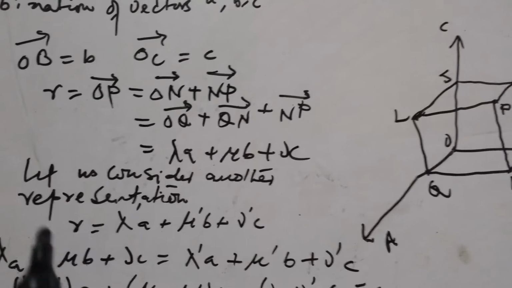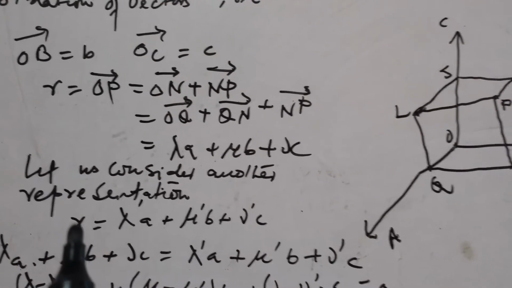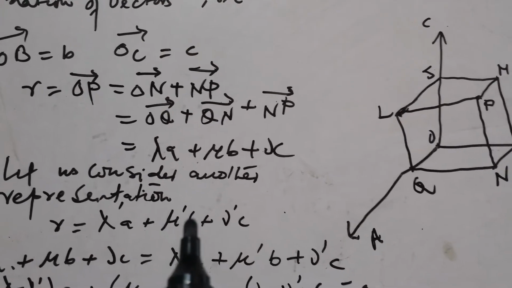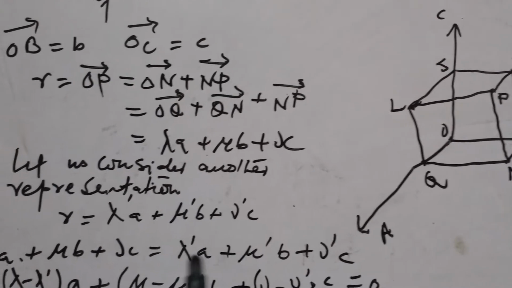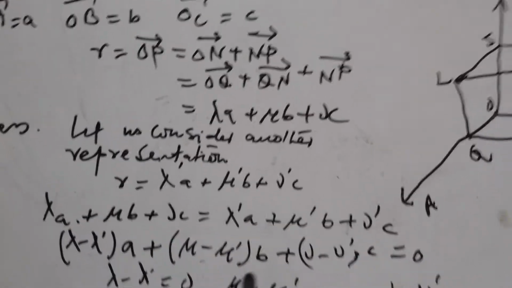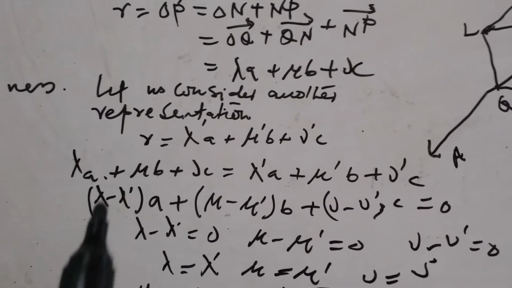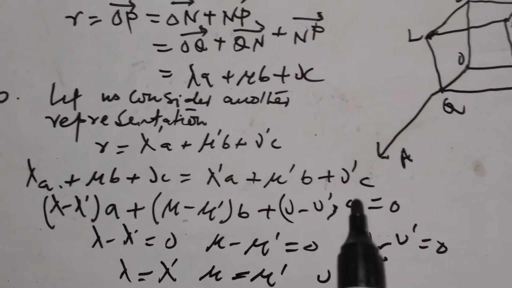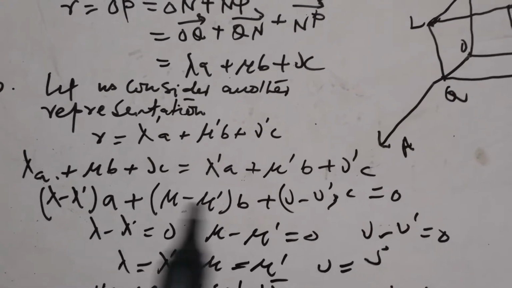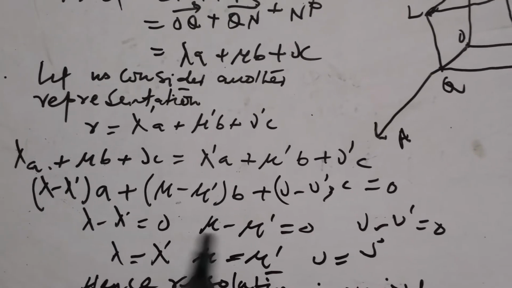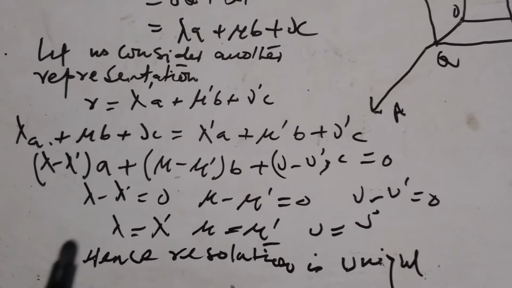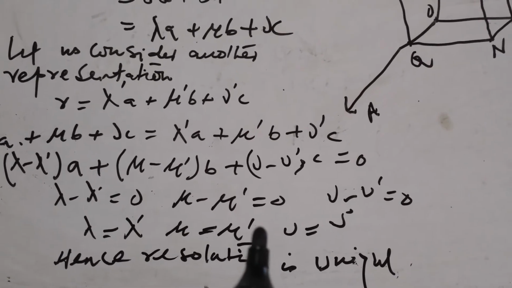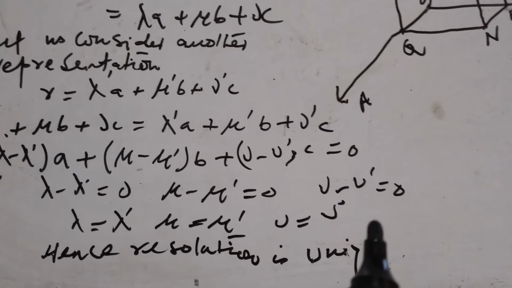Now its uniqueness: you can write R equal to lambda dash A plus mu dash B plus nu dash C. Then this will be the same. From this you can write lambda minus lambda dash A, mu minus mu dash B, nu minus nu dash C, and this equals 0, then each coefficient equals 0. So you find lambda equals lambda dash, mu equals mu dash, nu equals nu dash.